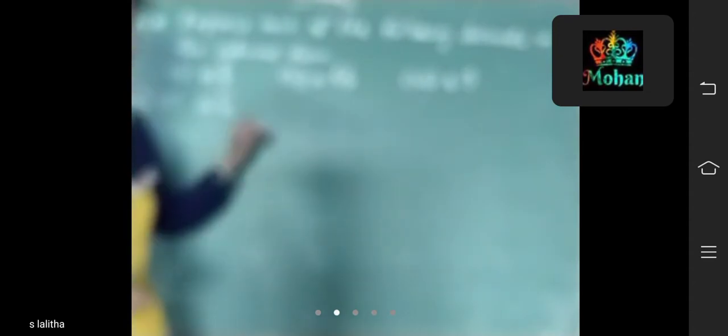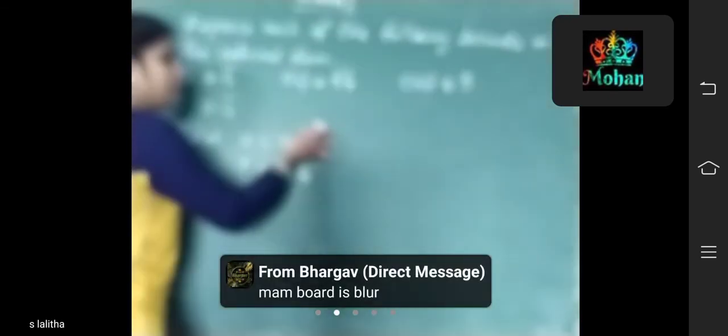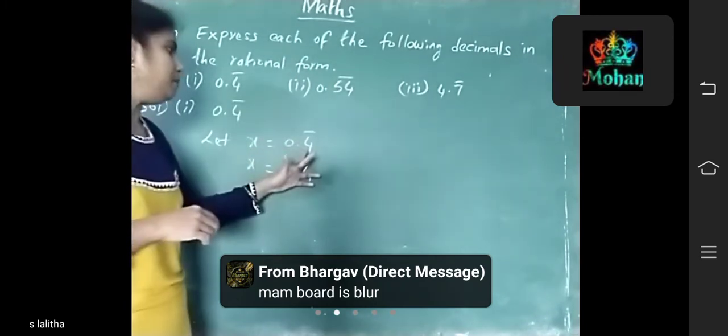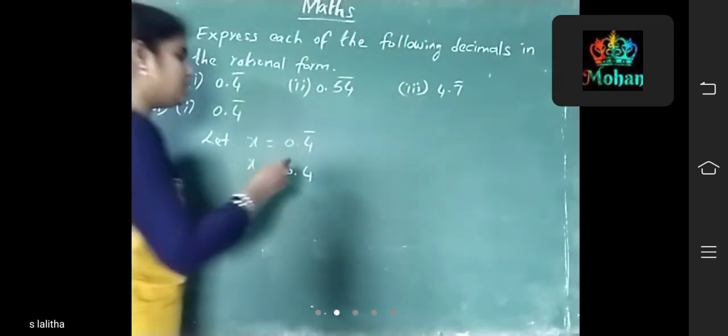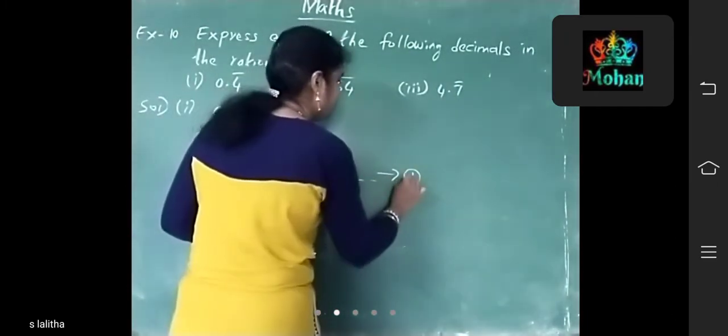What is the first term? 0.4 bar. Which decimal is it? It is a non-terminating repeating decimal. How should you convert it into rational form, children? So let x equal 0.4 bar. Here 4 bar means that 4 is repeated so many times. So that's why I'm writing 4, 4, 4, and so on.